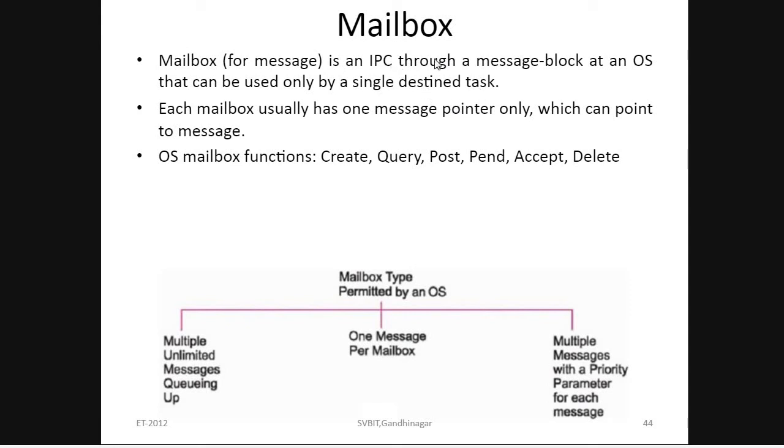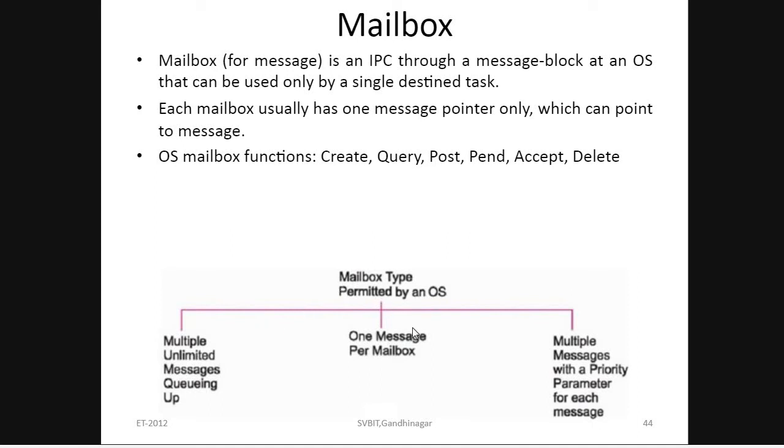Here we are using messages, and for messages it is using a message block. Each mailbox usually has one message pointer. Since only one single destination task is used, there is only one message pointer, which can point to the message. Next are the OS mailbox functions: create, query, post, pend, accept and delete.